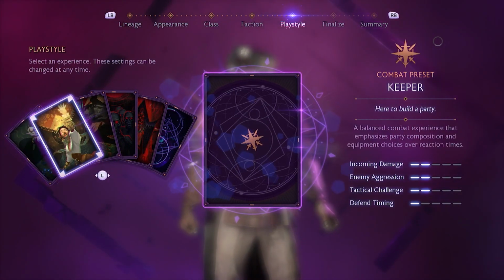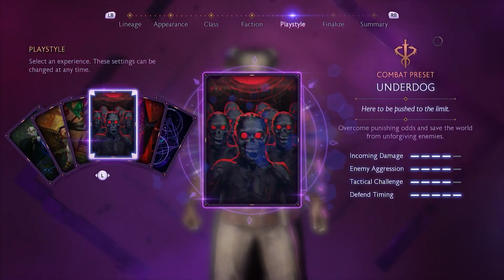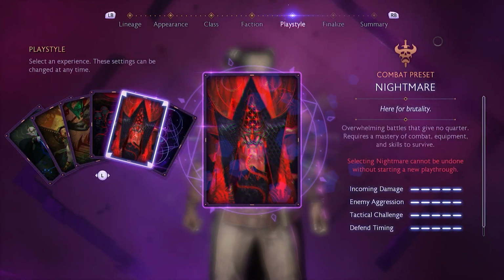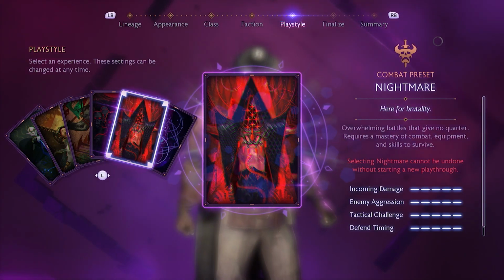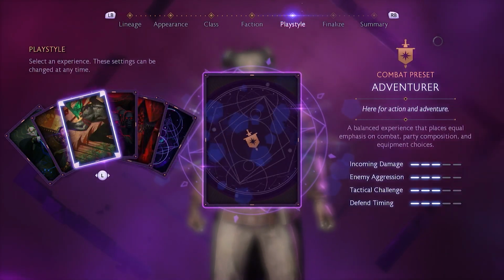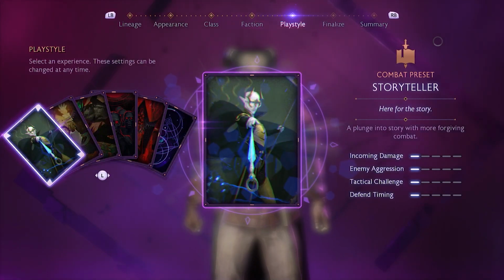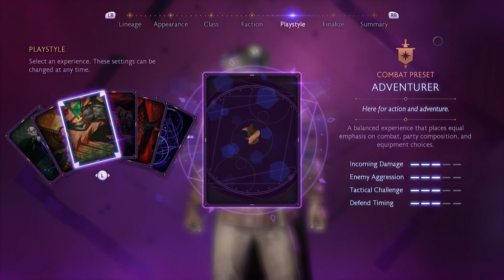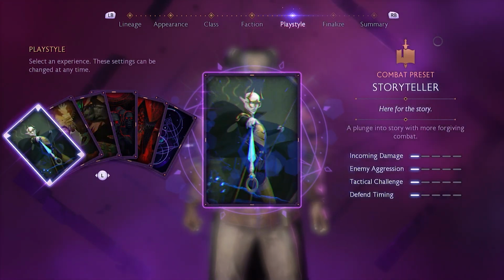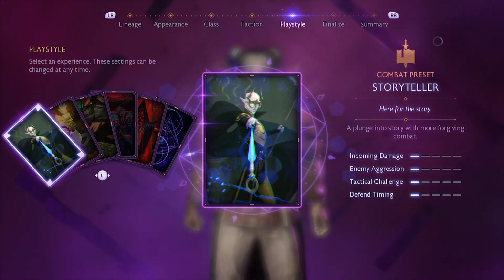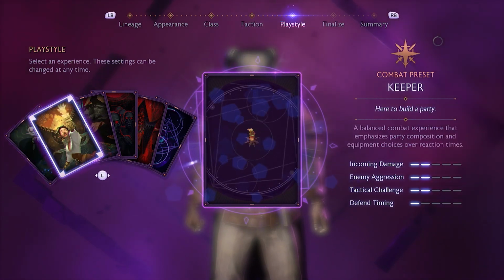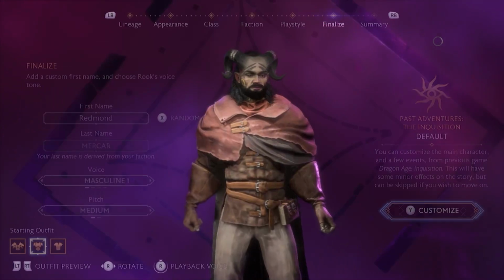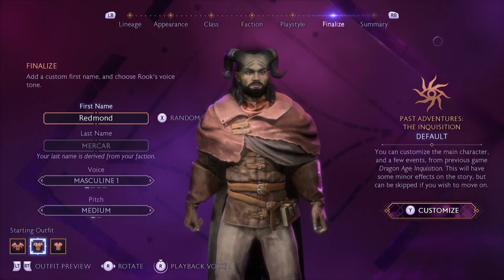So we've got Storyteller, Keeper, Adventurer, Underdog, Nightmare, and Unbound. So this is going to be the difficulty that you're going to go with. Incoming damage, enemy aggression. As you can see, you can go all the way down to Storyteller, which is literally what we're here for. So that is what I'm going to go with to start with. I want to start here, and if it is a bit easy or not as challenging as I want, I then want to see if you can up it from there. So that's going to be interesting.